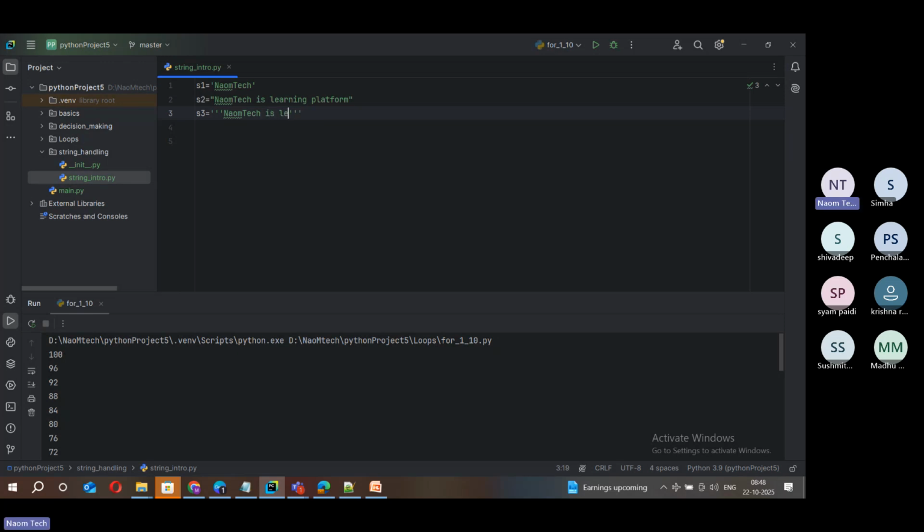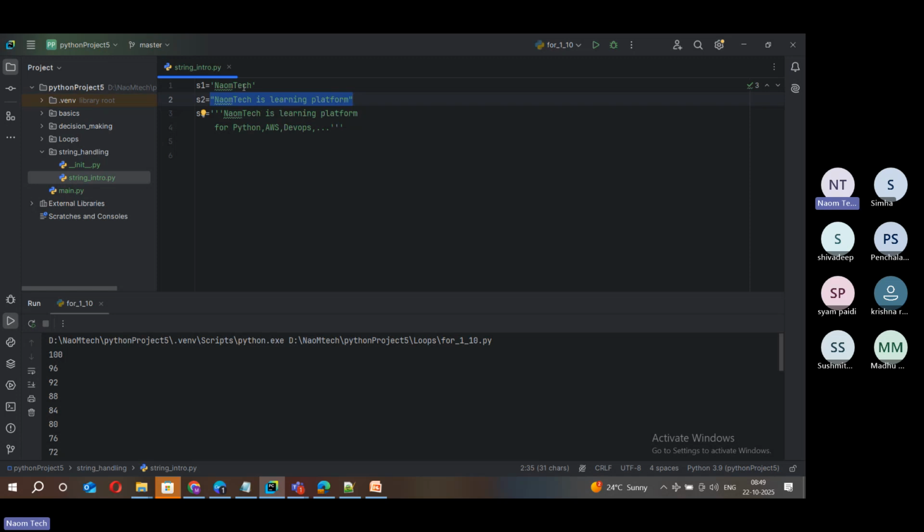So you can just add something like learning platform, something blah, blah, blah. For different courses like Python, AWS, DevOps, blah, blah, blah. Just add that. So this is a multi-line string. If you want multi-line strings, choose triple quotes. Just a simple string, choose single quote. Suppose I want just a line of text, then choose double quotes. Of course, it's up to you. You can use these quotes for any of these things.